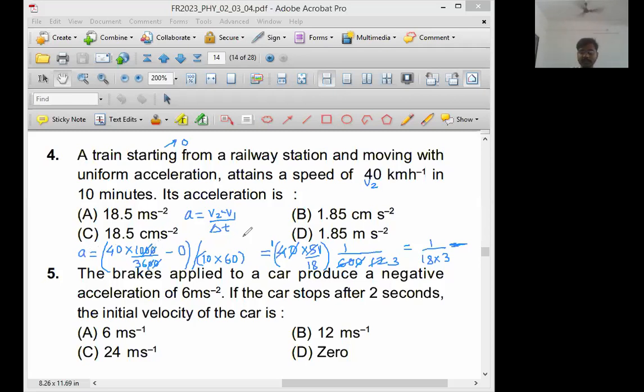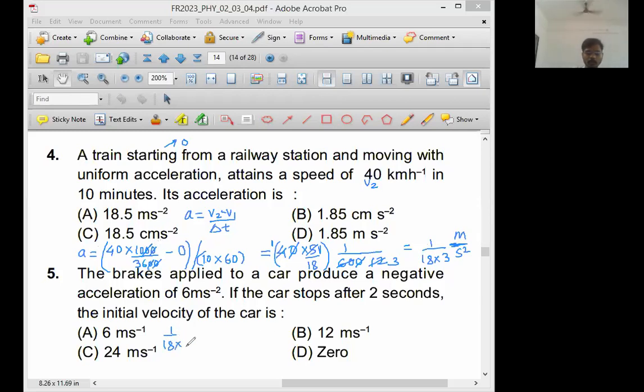Okay, so this acceleration is right now in which unit? SI unit, meter per second square. This answer is right now in which unit? Meter per second square. Okay sir, fine, no problem. All right, now we will convert this into CGS system. Okay, so let me write it here.